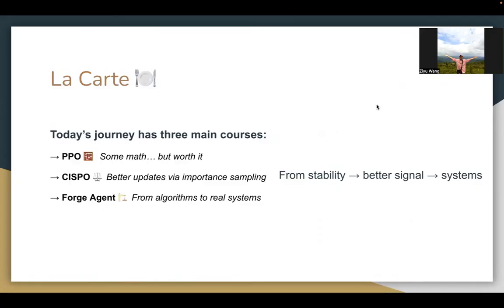Today's journey will have three main courses. First, PPO. We'll look at some math, but it's worth it. And PPO will give us stable updates. The second phase, we'll talk about CISPO, which improves how we use data by preserving learning signal and basically better updates via importance sampling. And finally, we'll look at the Forge agent, which is the MiniMax LLM from the company MiniMax. And here we'll go from algorithms to real systems. The important idea is that CISPO is not about constraints, it's about better learning signals. And we'll go from stability to better signal to real systems.